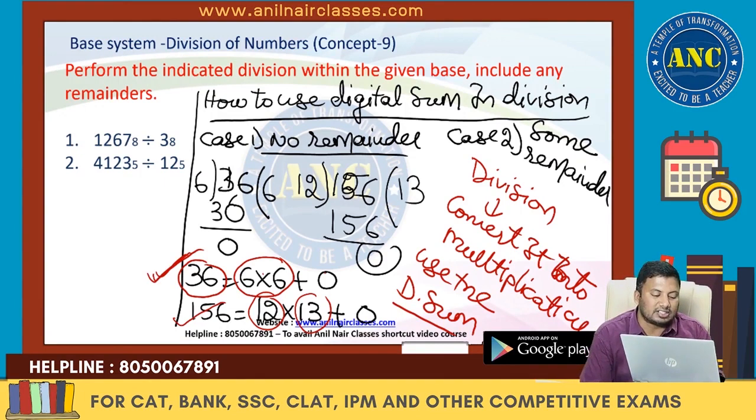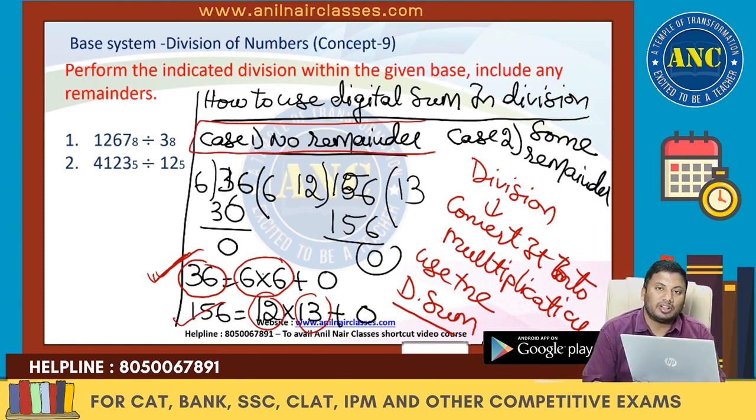36 is 6 into 6 plus 0. 36 digital sum is 9. 6 into 6 is 36. 36 digital sum is again 9. 9 equivalent to 9. Both will match. This is when there is no remainder.